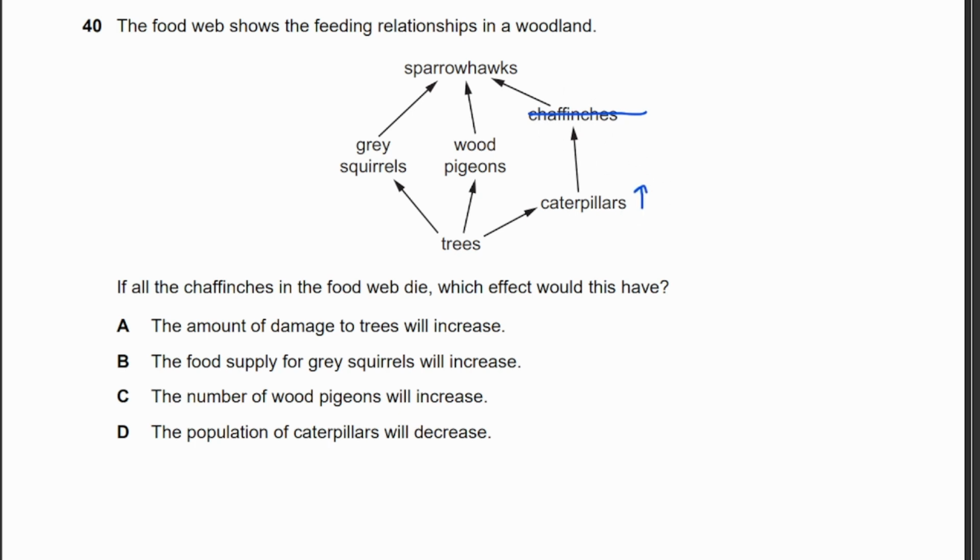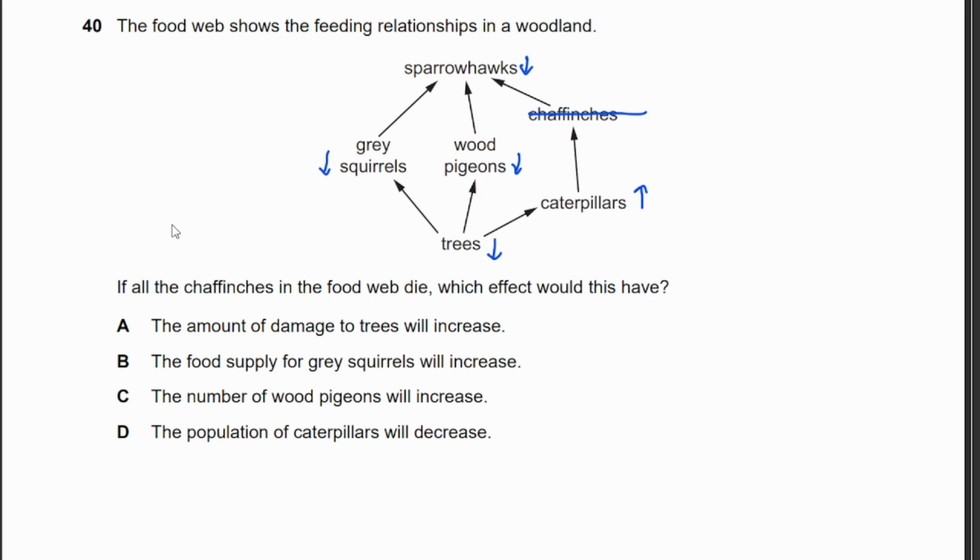Sparrowhawks would decrease because there's less food for them to eat. The trees would decrease because there are more caterpillars, so they will eat more trees. So if the trees decrease, that means the wood pigeons will also decrease, and the gray squirrels will also decrease because they have more competition with the caterpillars for the food in the trees, right?